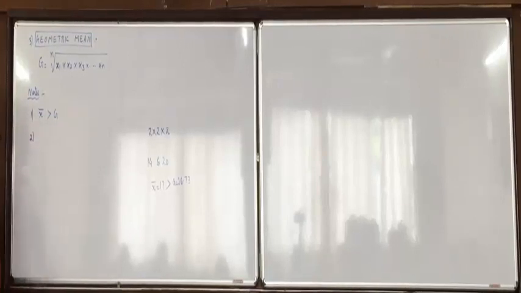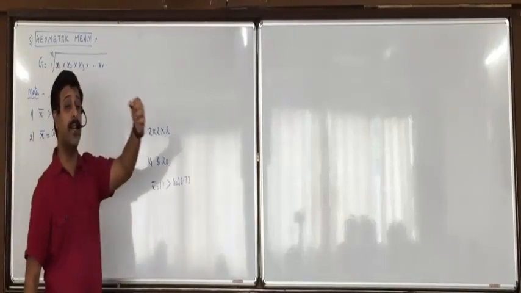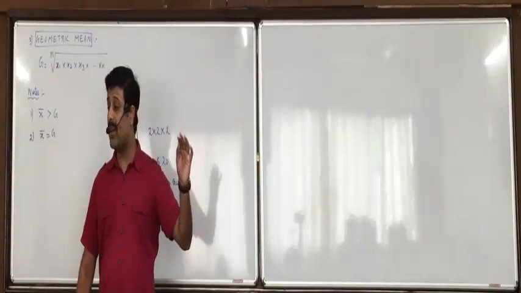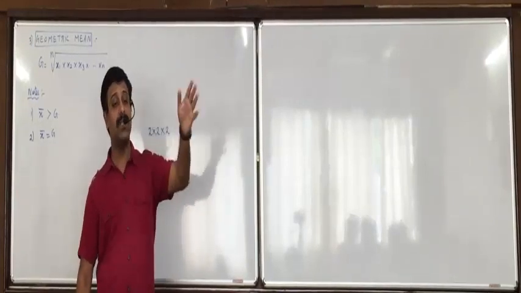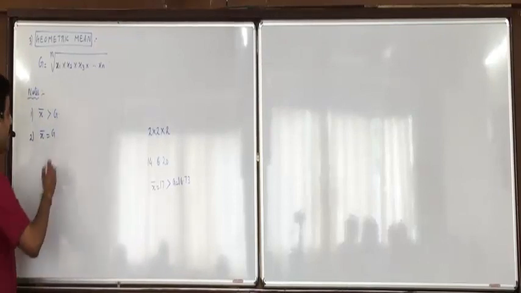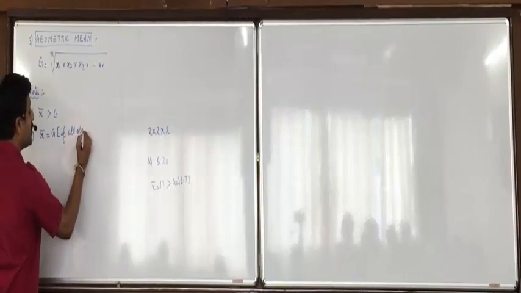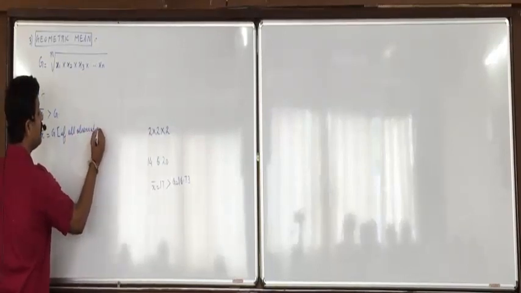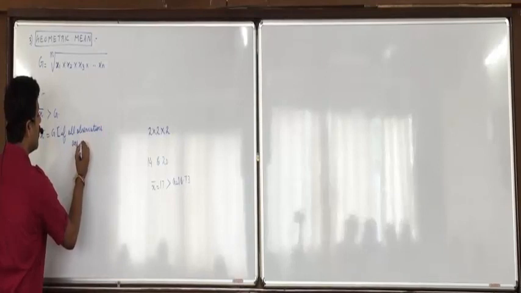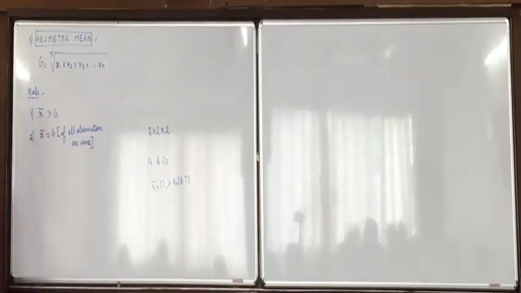And if all the observations are same, then both will be same. Not only both, if all observations are same, all measures of central tendency will be same: mean, geometric mean, median, quartile, decile, percentile, all will be same. Here, x bar will be equal to G if all observations are same. But otherwise, x bar will be more than geometric mean.